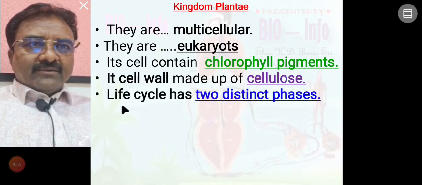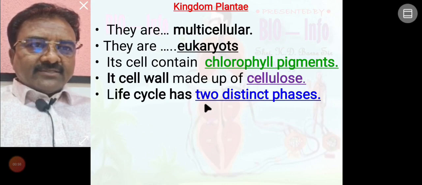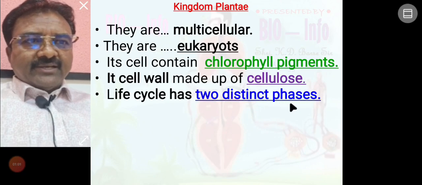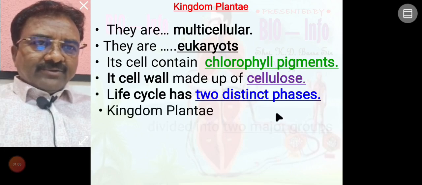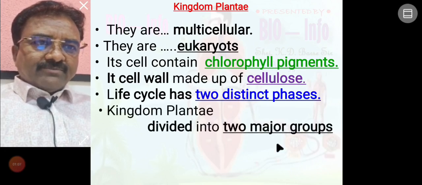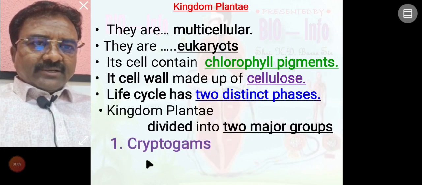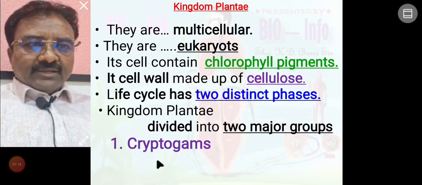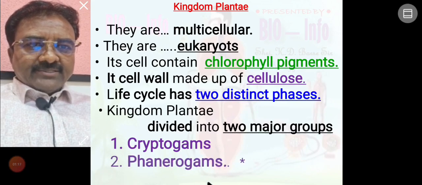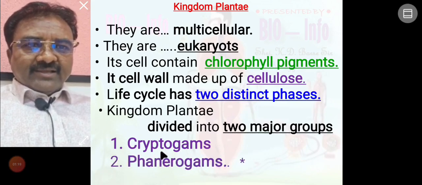The life cycle is completed in two distinct phases, sporophytic generation and gametophytic generation. Kingdom Plantae includes two major groups. Number one, cryptogams, is a non-flowering, non-seeded plant group, and phanerogams is a flowering and seeded plant group.